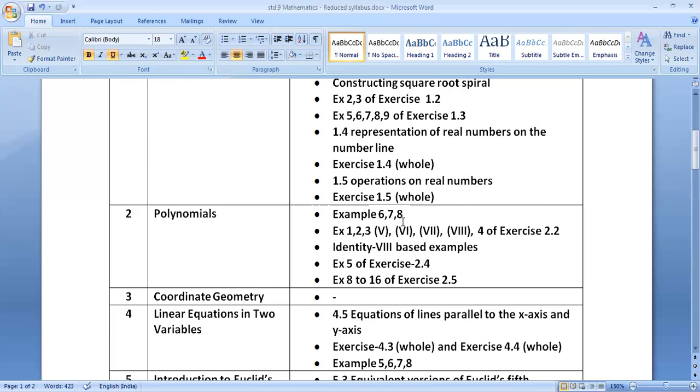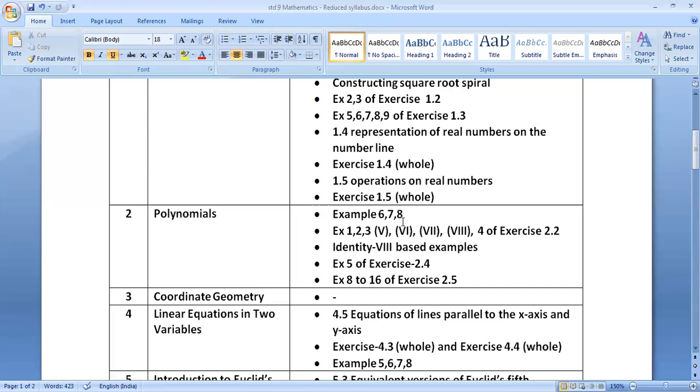Page number 40, exercise 2.3 whole exercise is included. On same page, 2.5 factorization of polynomials. This is an included topic. On the same page, example 11 is included. On page number 41, example 12 is included. Example 13 is included. Page number 42, example 14 is included. Page number 43, example 15 is included.